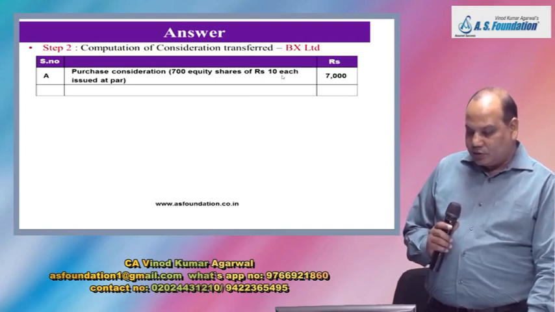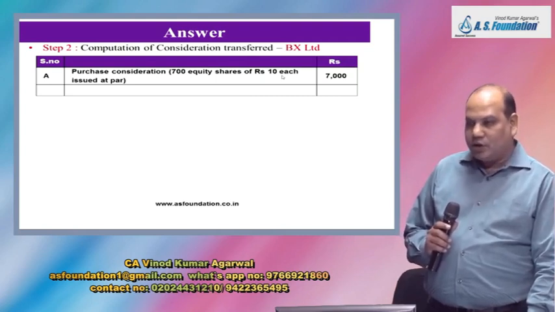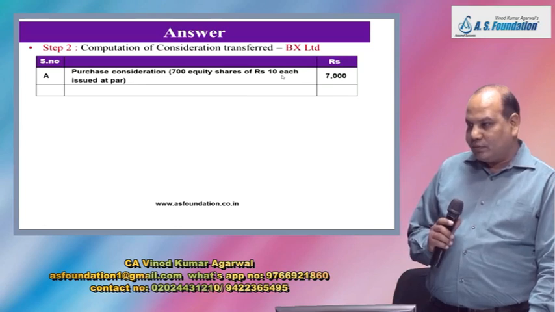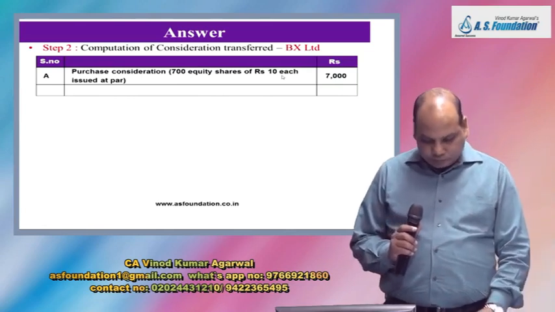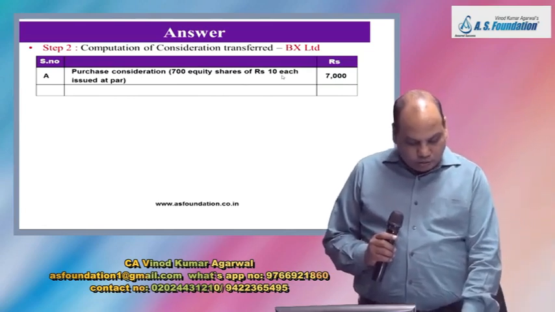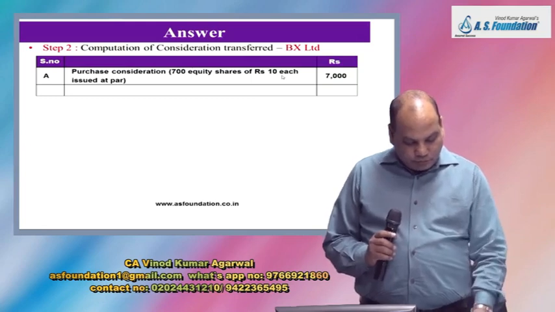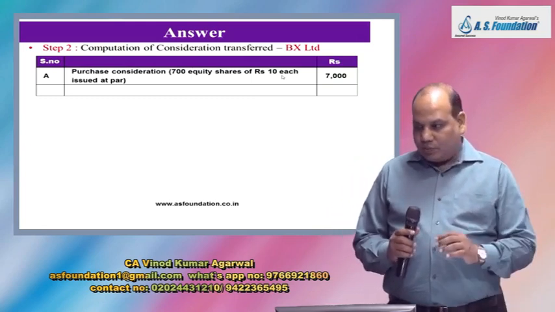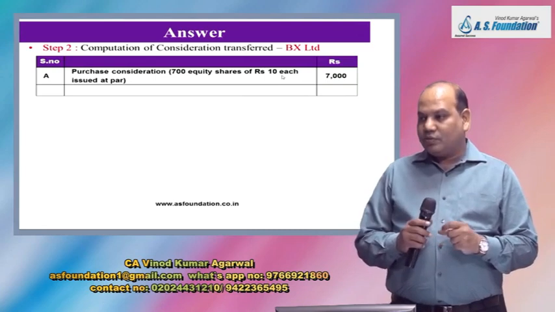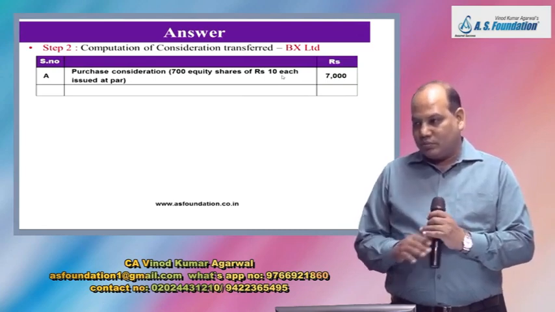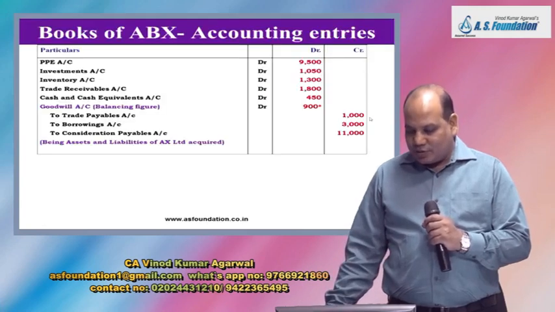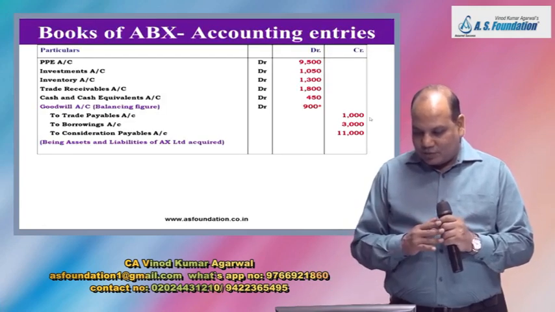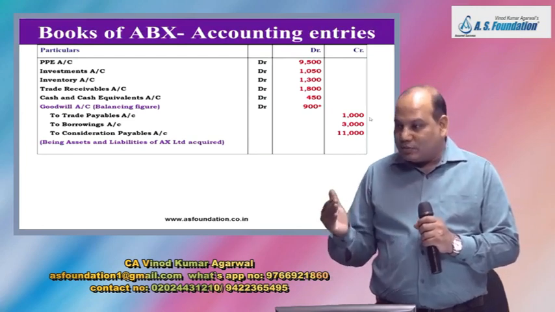So write down purchase consideration 700 equity shares of rupees 10 each, issued at par, 7,000. So what you'll do, you'll pass separate entries for AX and BX or one entry only? Separate, because one will be at fair value, one will be at book value.